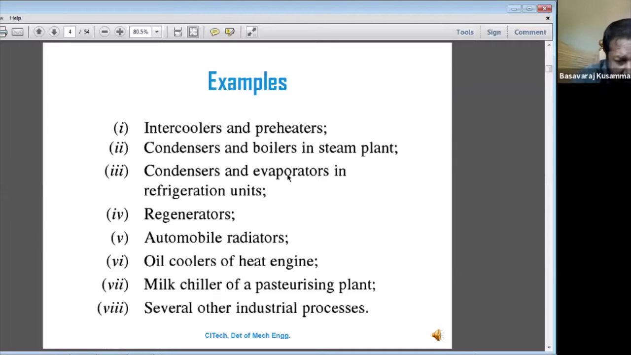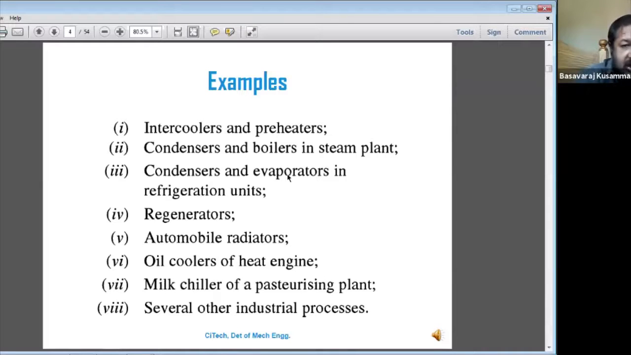And in several other industrial processes, there is even the air conditioner. The air conditioner is also called a heat exchanger. It conditions the air in the room or in the outside environment, giving a comfortable environment for the industry. So it acts as an air cooler, acting as a heat exchanger in industrial processes.